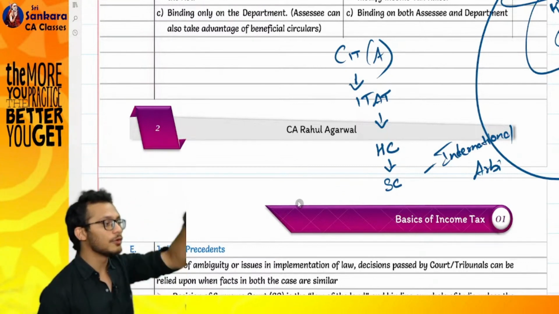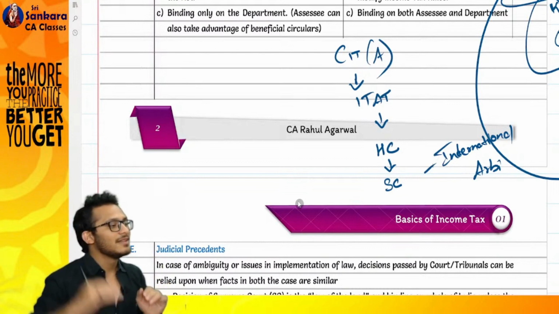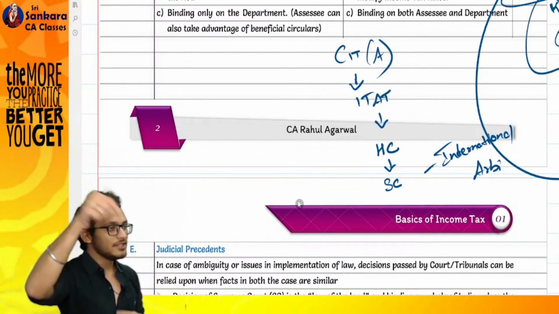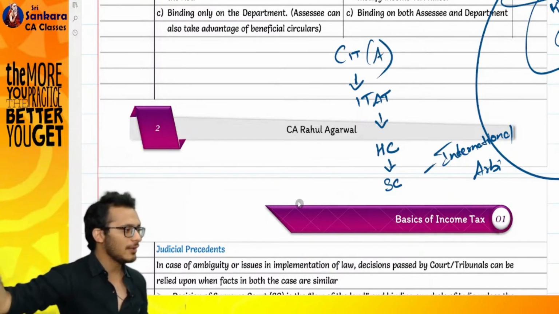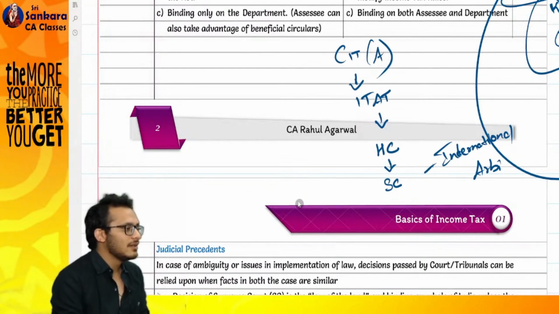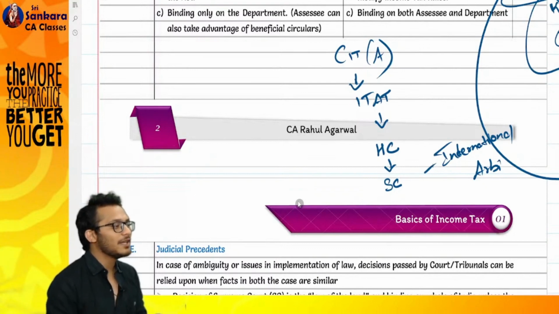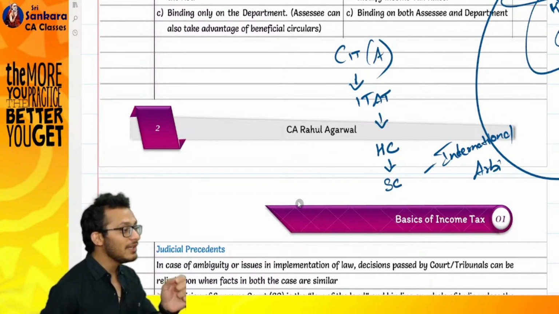What happened, the Supreme Court decision got overruled, and Vodafone was now given a notice to pay. The issue cropped up in 2008. By the time you reached Supreme Court, it became 2012. For 4 years, income tax did not receive the money. Income tax came and said, you withheld my tax, which means I gave you a loan. You need to pay me interest. So 14,000 now became 21,000 crores, and they asked Vodafone for 21,000 crores.